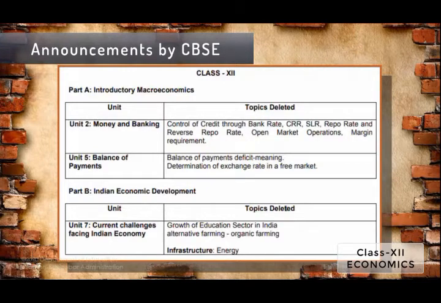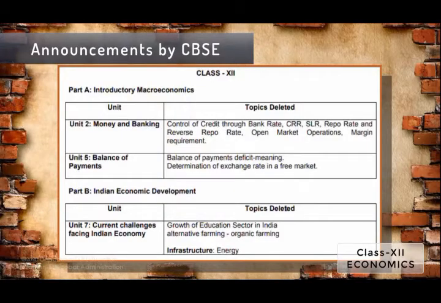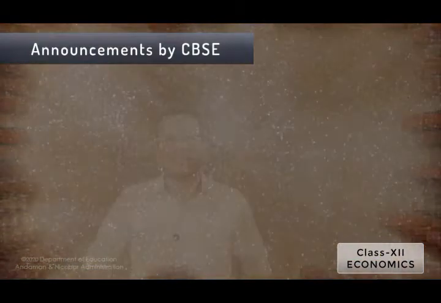So here from unit 7, that is the current challenges facing Indian economy, the topics are growth of education sectors in India, alternate farming and organic farming, and in the infrastructure part, the energy. So these topics have been deleted this year so that the burden can be reduced for you, such that you can score well in the coming examination at the end of the session.